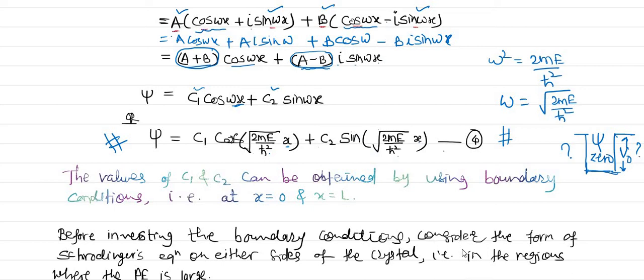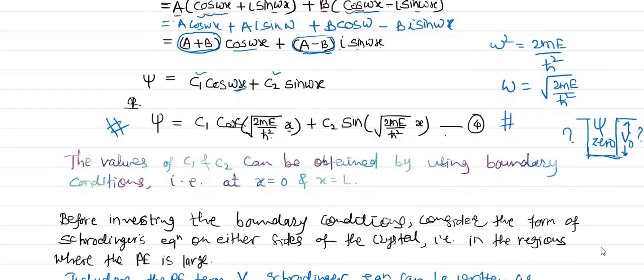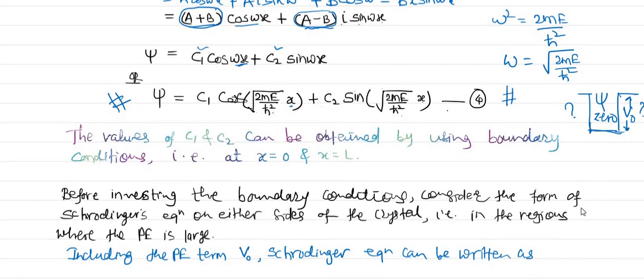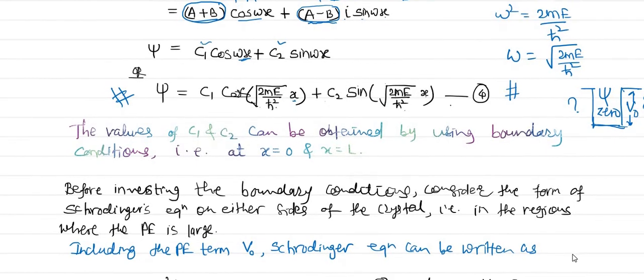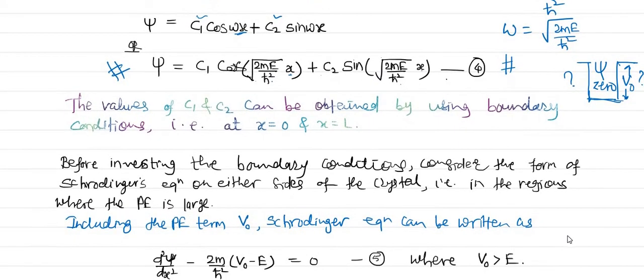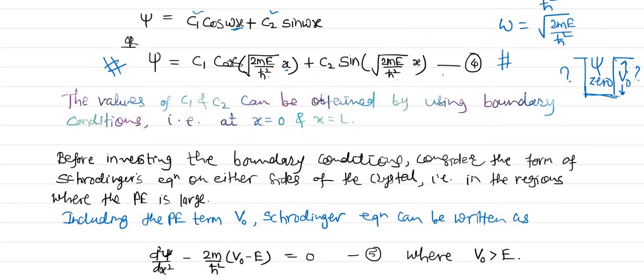So here, after considering the regions where the potential energy is large, that is outside the potential well, including the potential energy term, because V0 is the potential outside, we can write the Schrodinger equation for the particle present outside the box. So this is the wave function Schrodinger equation we can write.